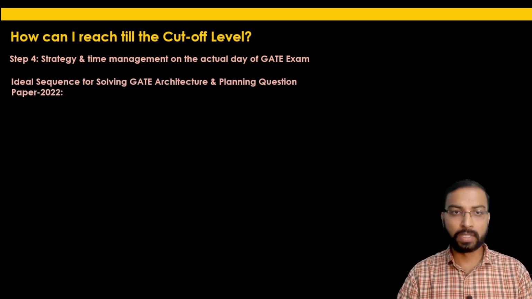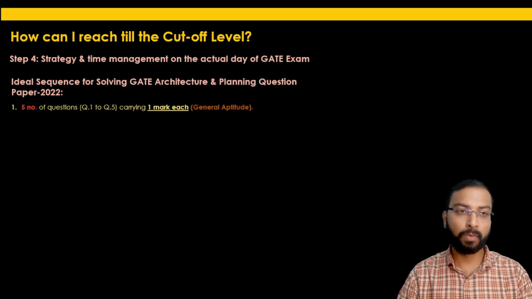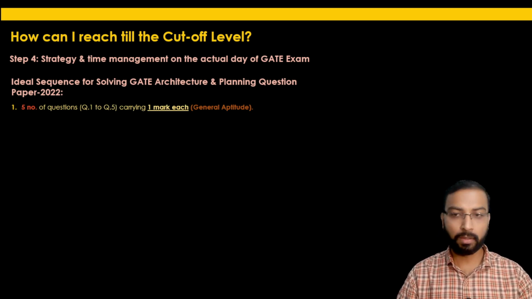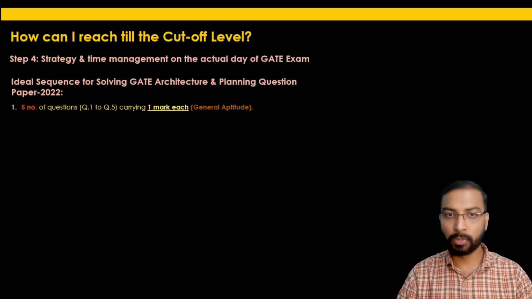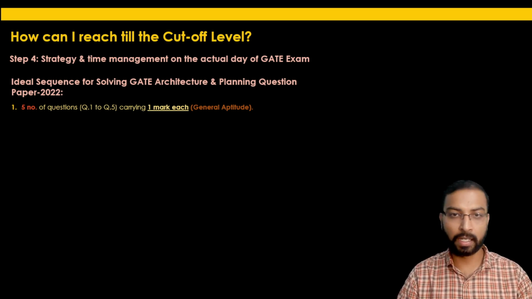Now the ideal sequence, looking at the structure of the GATE Architecture 2022 question paper which we have just discussed, what should it be? It is my opinion and my analysis, looking at the changed pattern of the question paper, that as soon as you start your exam, the very first section will be the general aptitude section. The first 5 questions in the general aptitude section will be of 1 mark each. One should solve those 5 questions. Generally they are easy to solve. So this should be your first step while solving the GATE Architecture exam paper.